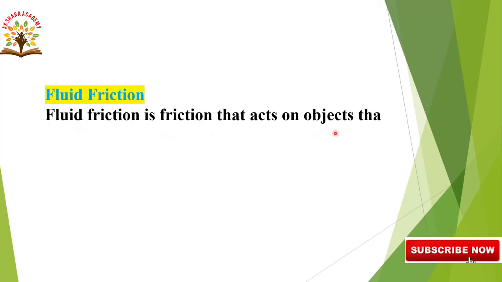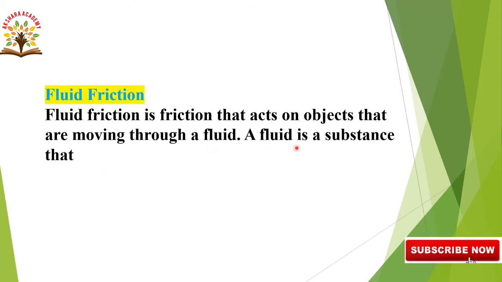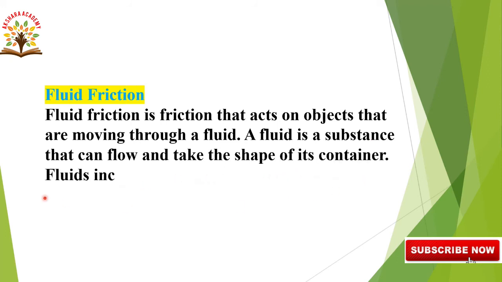Next friction, fluid friction. Fluid friction is a friction that acts on objects that are moving through a fluid. A fluid is a substance that can flow and take the shape of its container. Fluids include liquids and gases. This is about the fluid friction. Fluid friction is a friction that acts on objects that are moving through a fluid. A fluid is a substance that can flow and take the shape of its container. Fluids include liquids and gases.